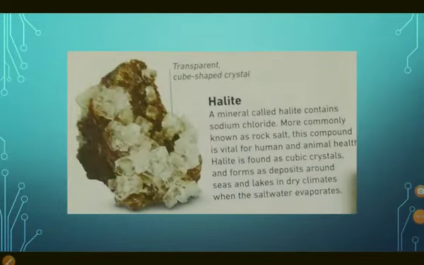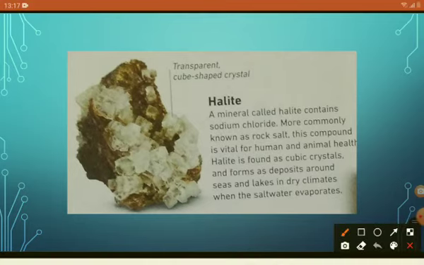Now this is halite. A mineral called halite contains sodium chloride, most commonly known as rock salt. This compound is vital for human and animal health. Halite is found as cubic crystals and forms as deposits around the sea and lakes in dry climates when the salt water evaporates. This is halite that is marked with green color.